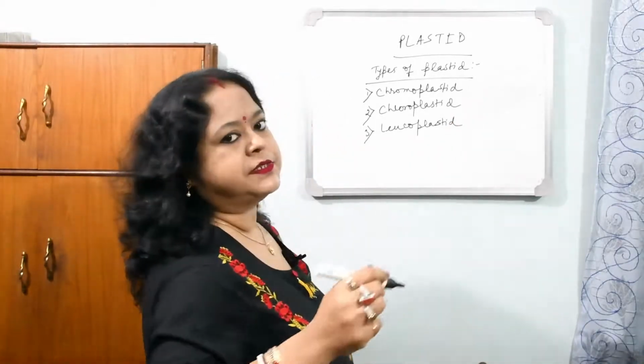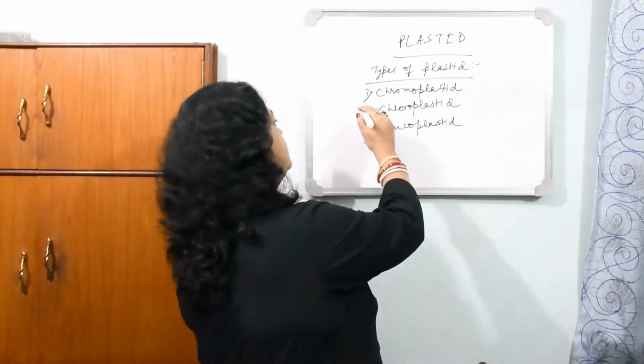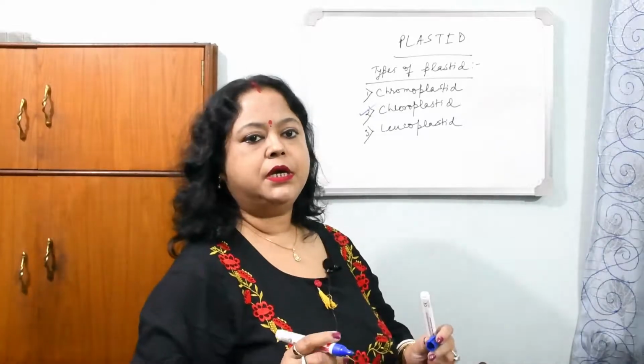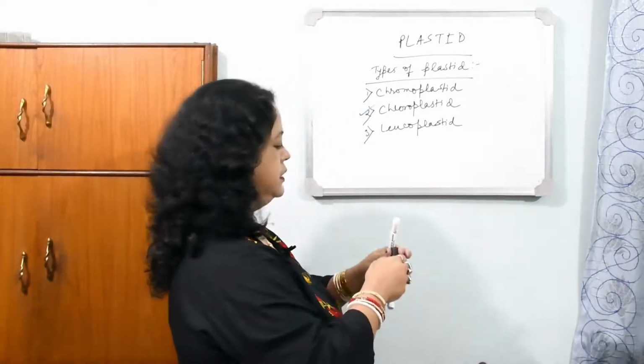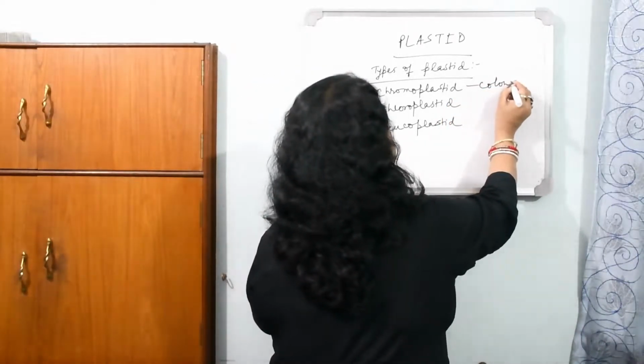These all plastids are almost ovoid in shape, and here in your syllabus you will study in detail about the chloroplastid, the ultrastructure of the chloroplastid. Other than that, chromoplastid and leucoplastid, I am giving a brief idea about them. That is, chromoplastid is the colored one.